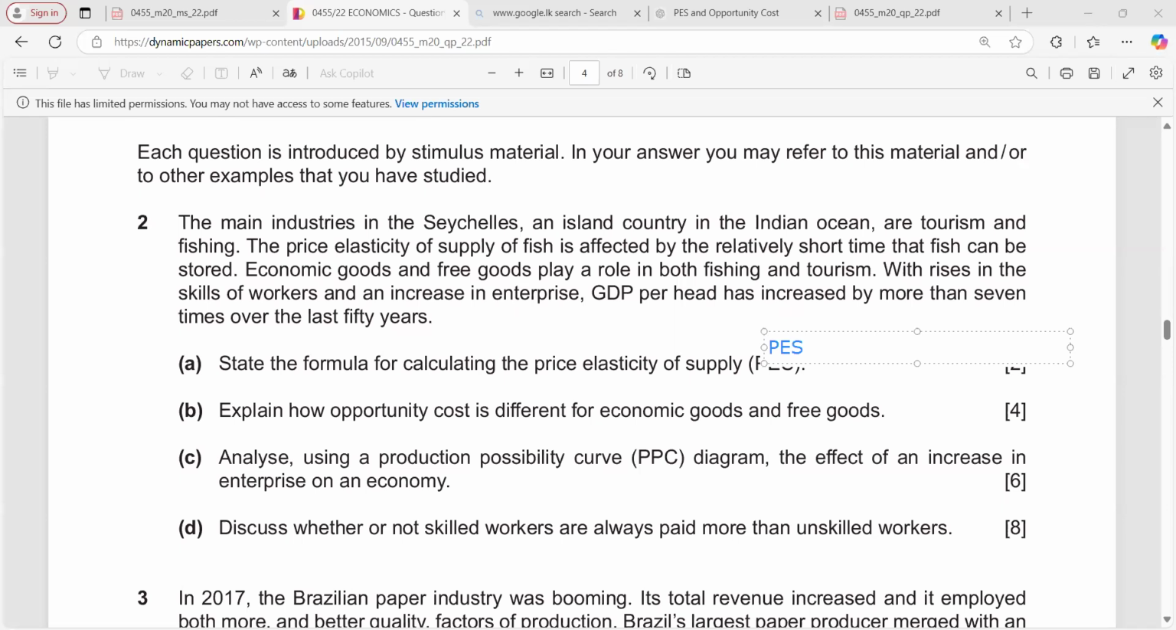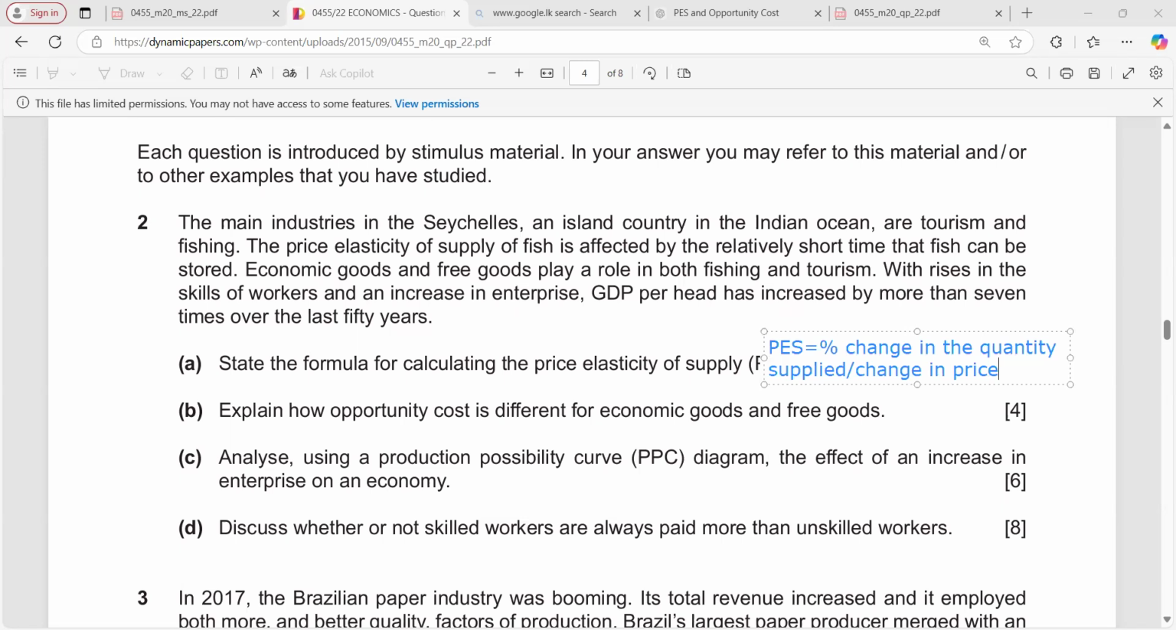So PES equals change in the quantity supplied divided by change in price. So simply you can use this formula. PES equals change in the quantity supplied divided by change in price.